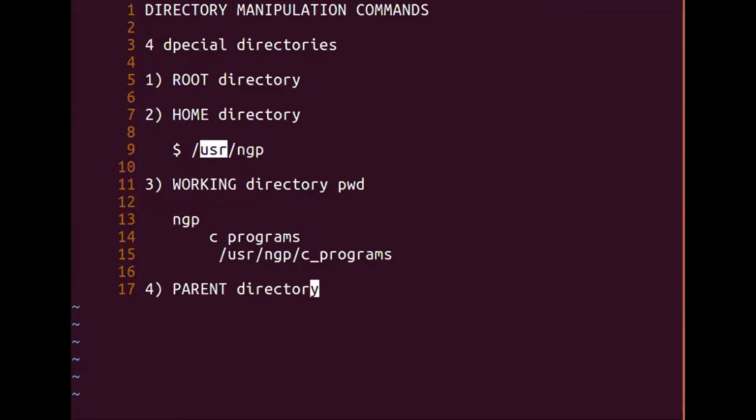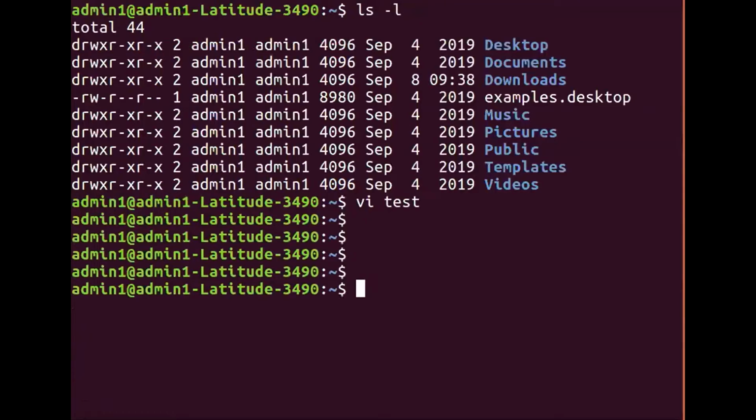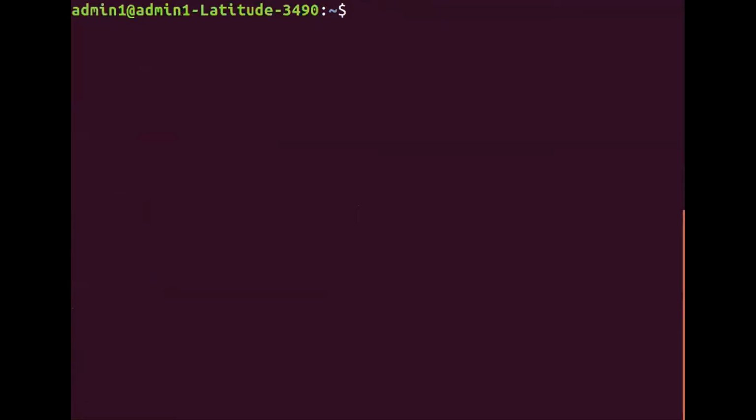So let me come back to the prompt of the Unix operating system. Now, the first directory command is called pwd. Just make a note of it. It stands for present working directory.